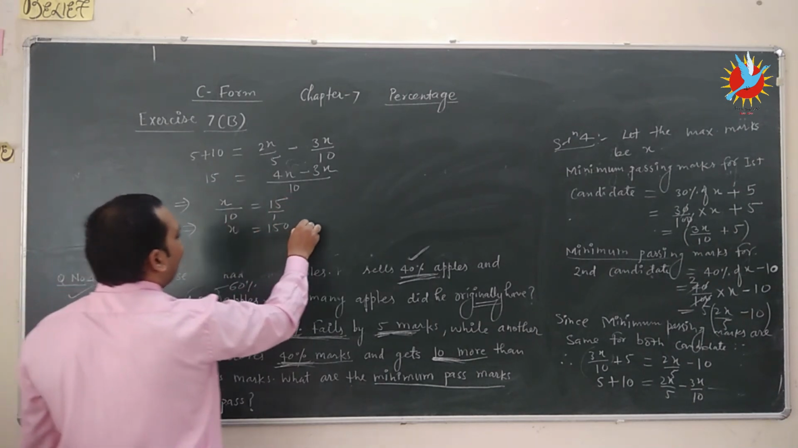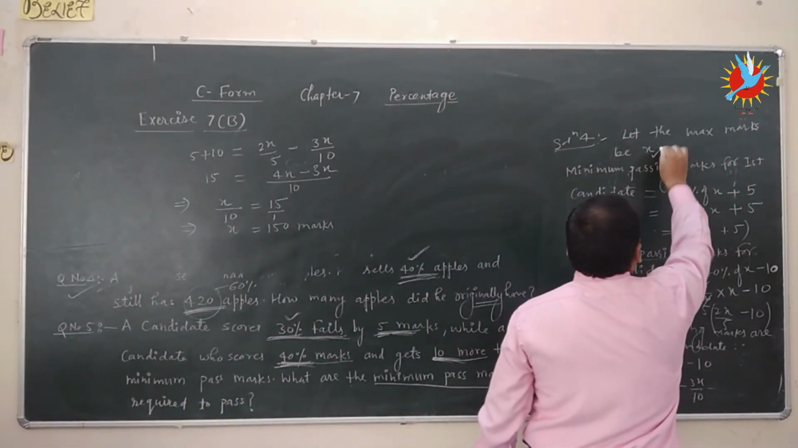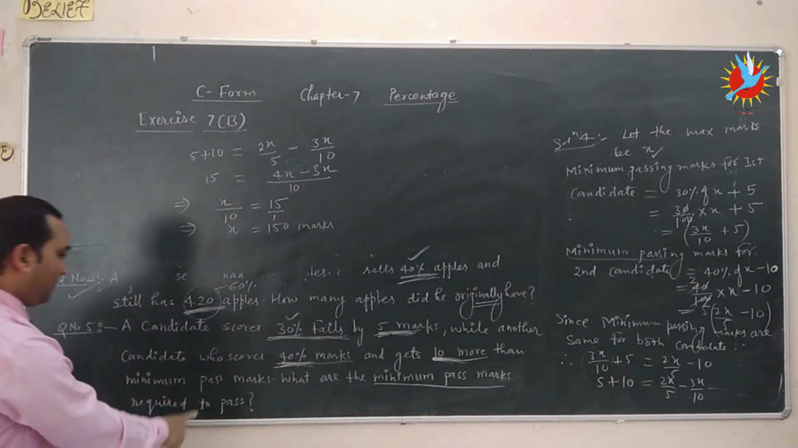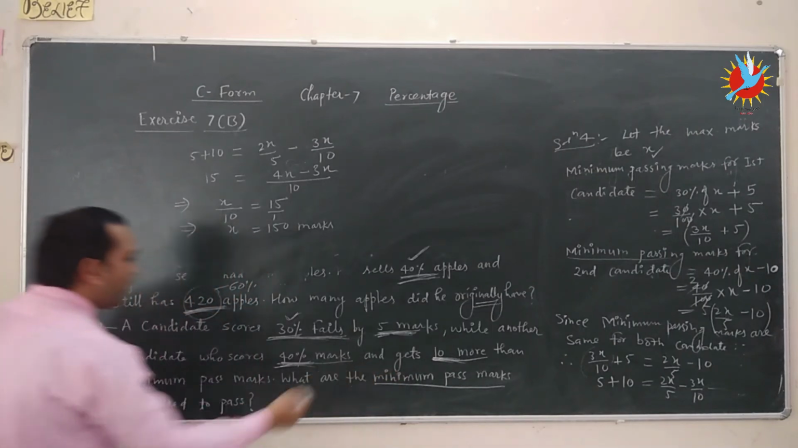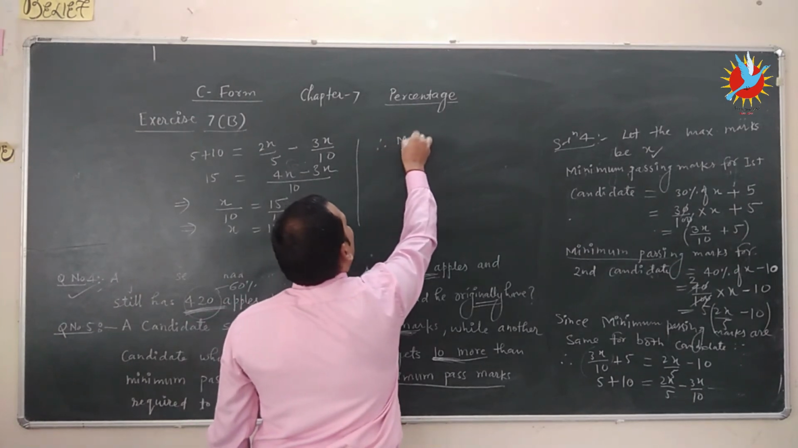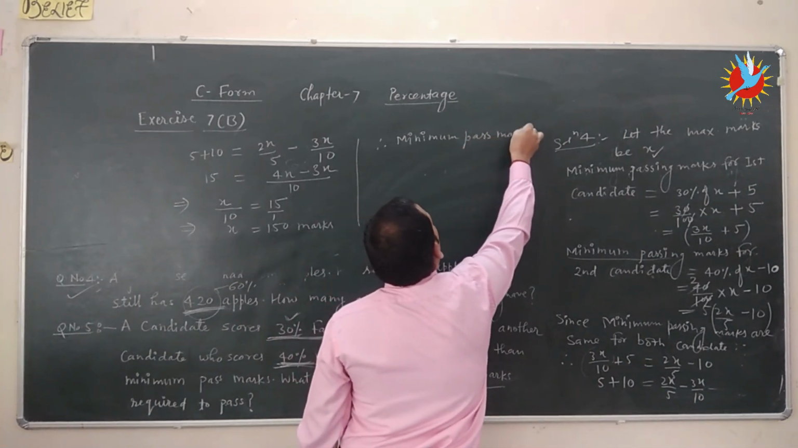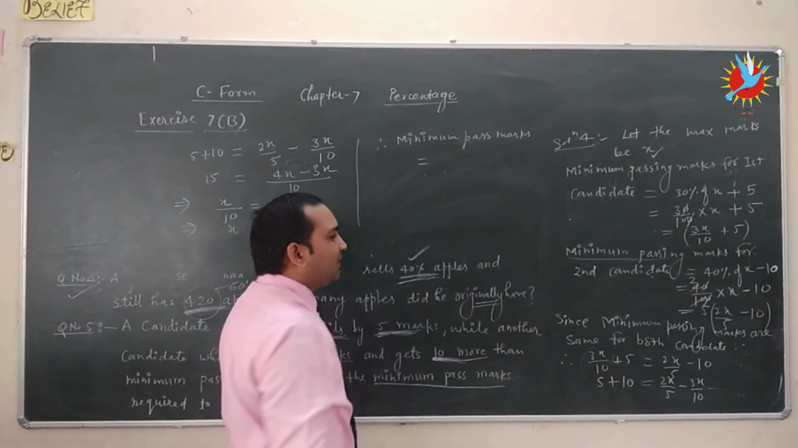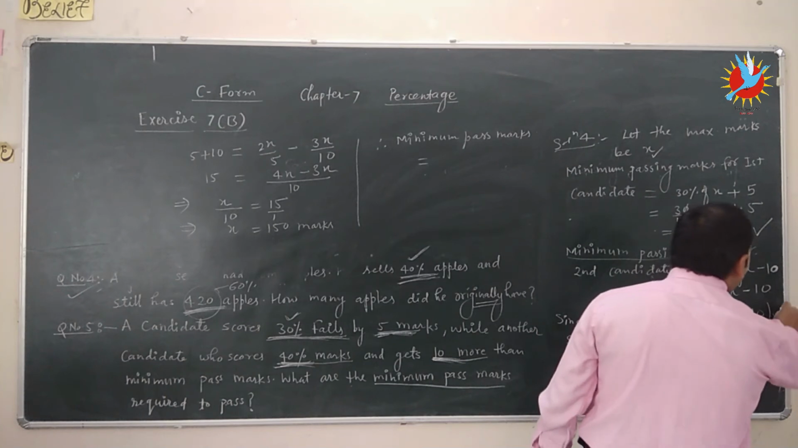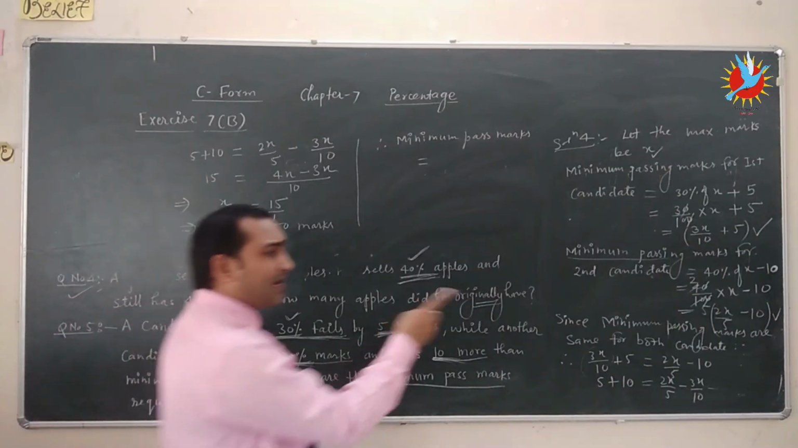150 marks. So here the maximum mark was x, which is equal to 150. We have to find what are the minimum pass marks required to pass. So therefore minimum pass marks is equal to, either we put the value of minimum marks for the first candidate, or we put the minimum marks obtained by the second candidate.